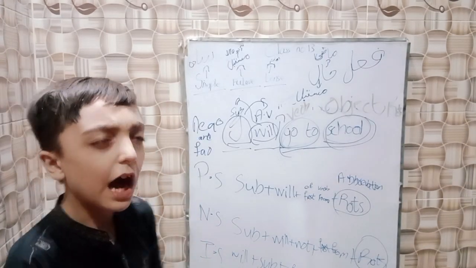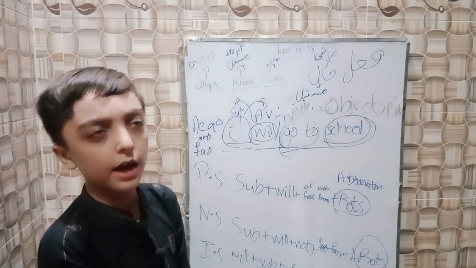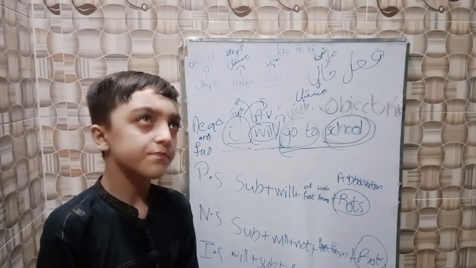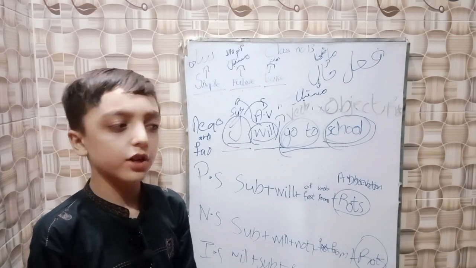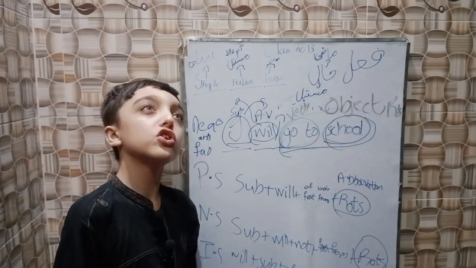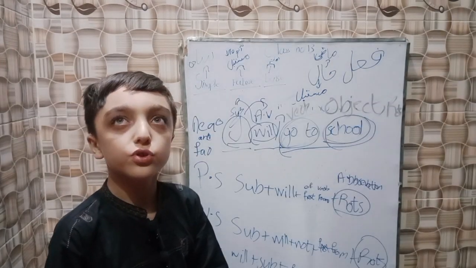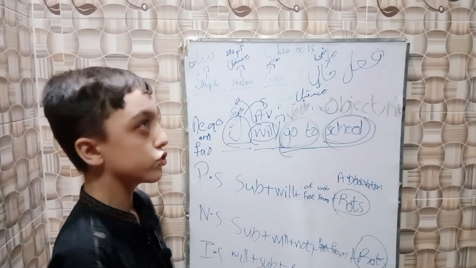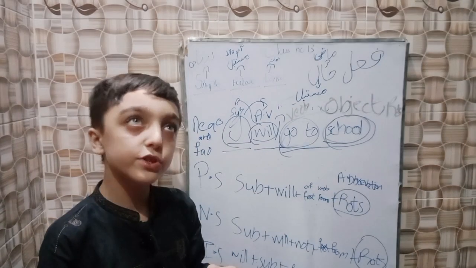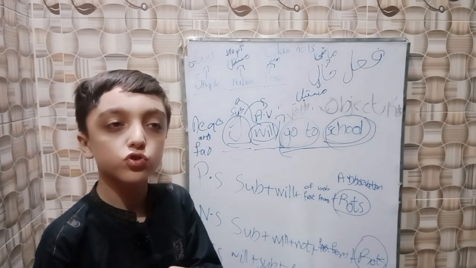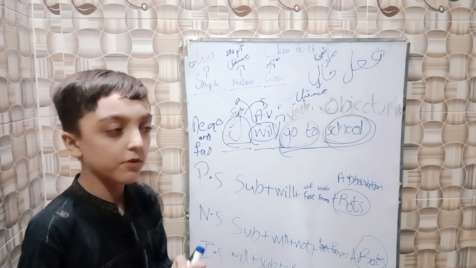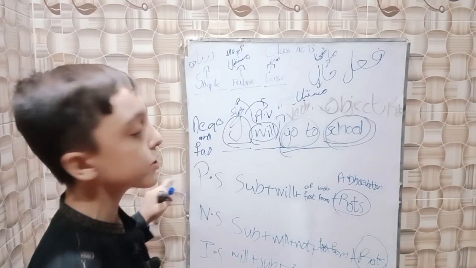For example, I will go to school, I will perform the prayer, I will teach you, I will take classes, I will start a fresh course, I will go to my uncle's home, I will go to the English conference, I will go to the madrasa, I will go to the cricket stadium, I will go to Qatar, London, Saudi Arabia, I will perform the Hajj, perform the Umrah. So this is the positive structure.